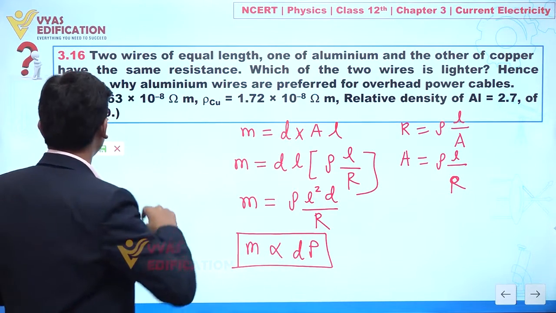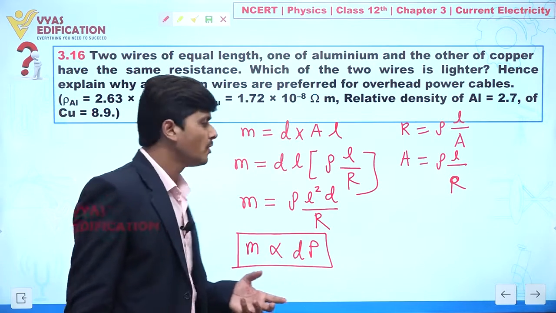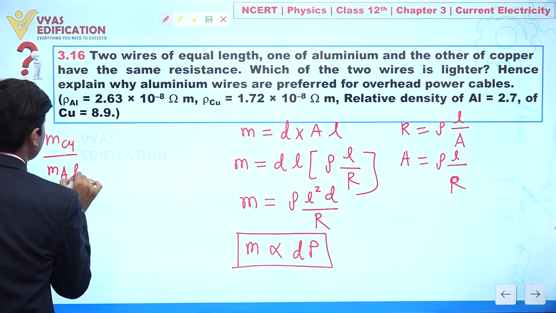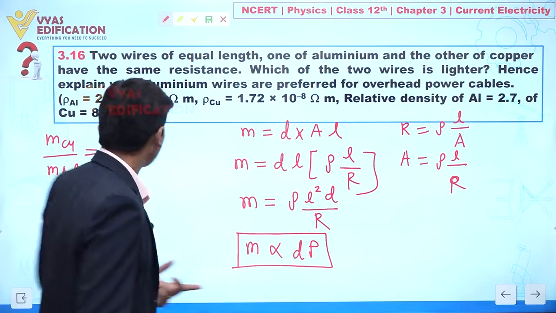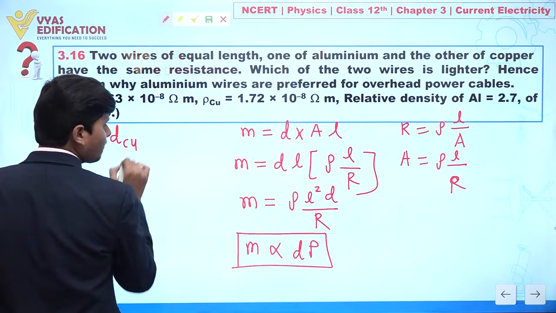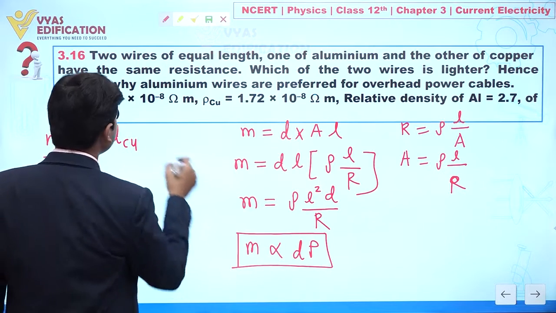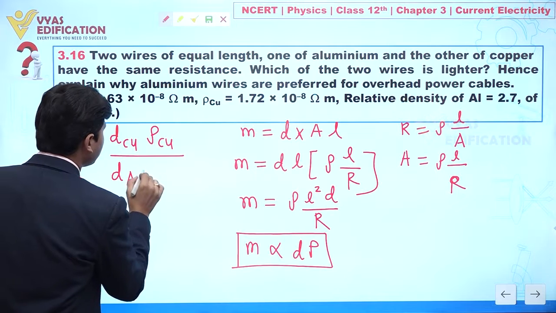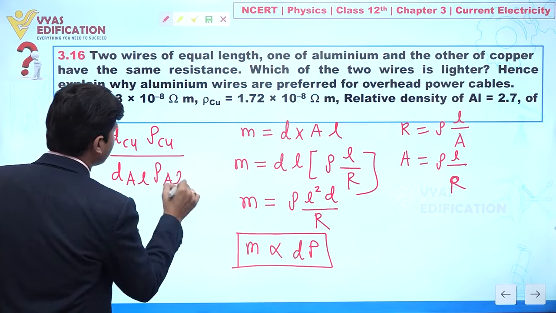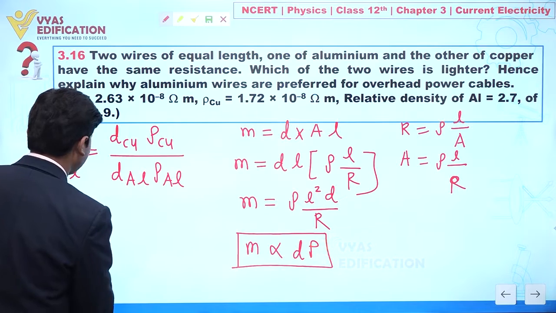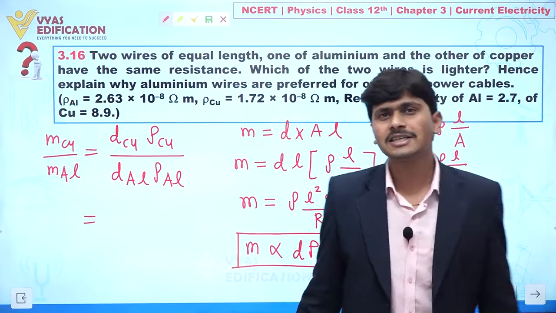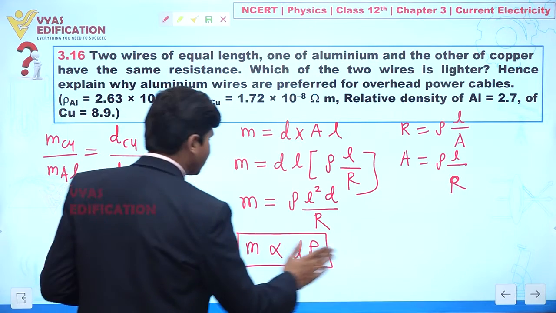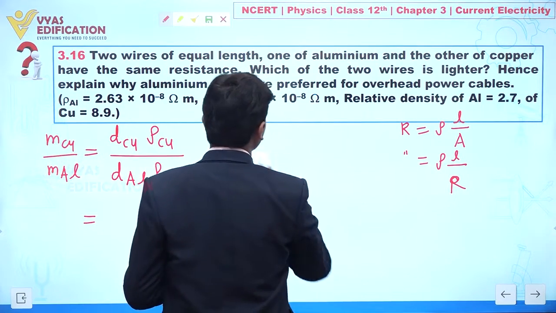Now if we take the ratio of the mass of copper over the mass of aluminium, we can say it is the density of copper and resistivity of copper divided by the density of aluminium and resistivity of aluminium. In this question, the relative density of copper and aluminium is given to you. So how do we define relative density?